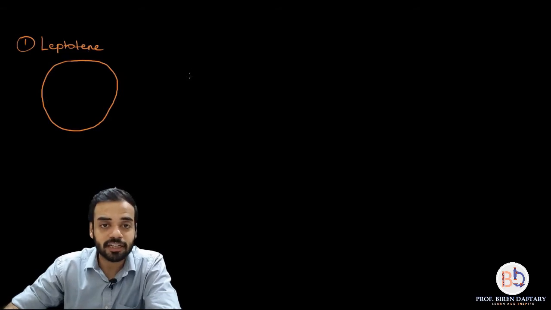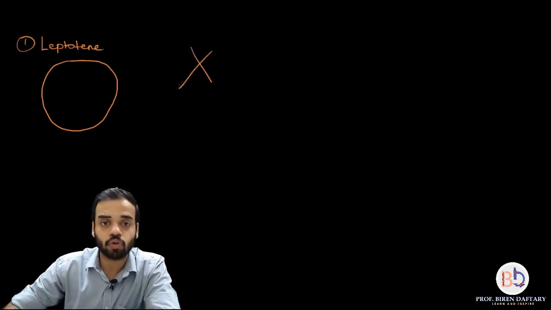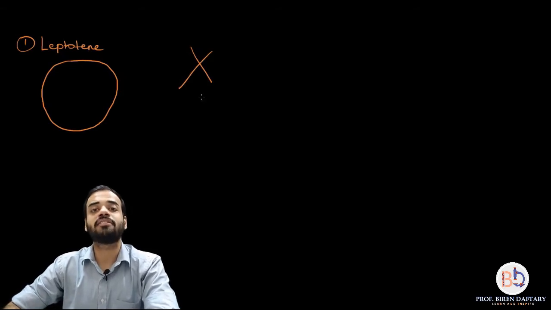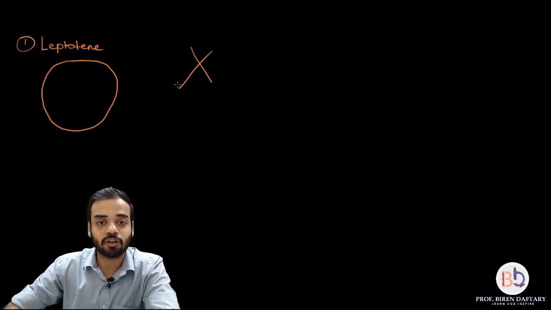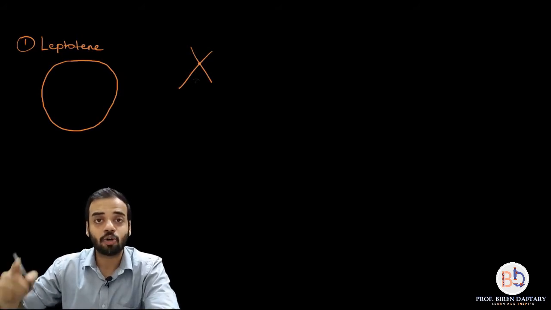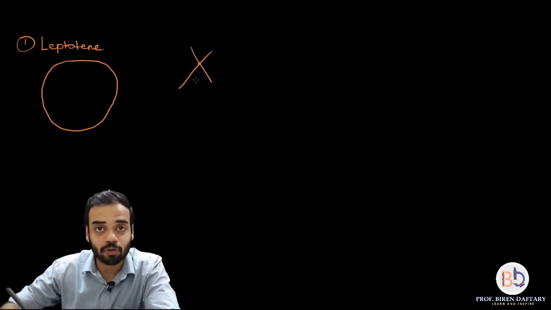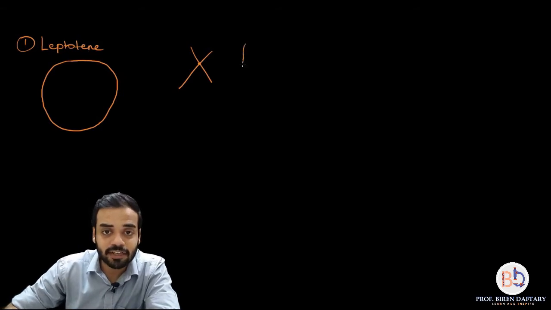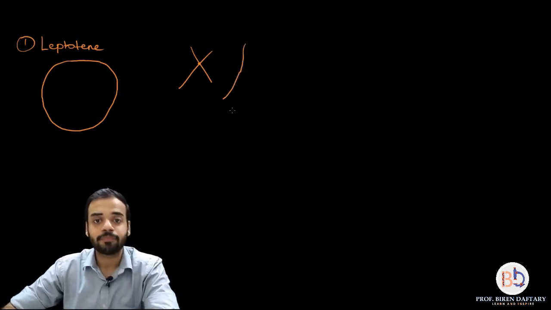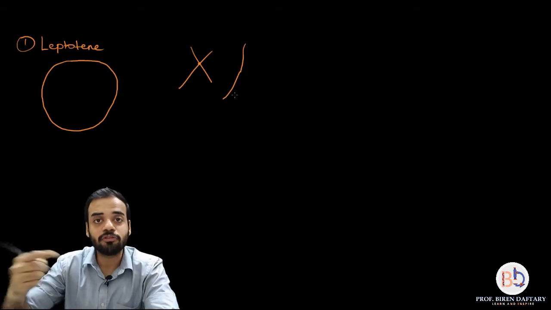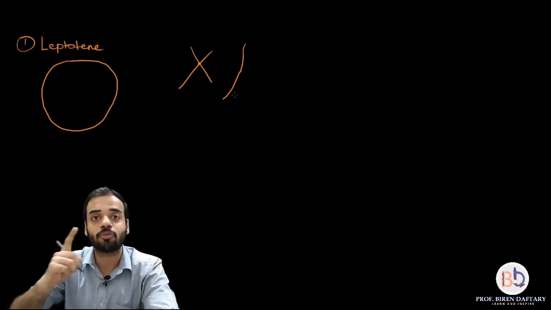The chromosomes are very, very thin. Normally, if I imagine a chromosome having two chromatids, then this is how we imagine it: one chromatid, a second chromatid, and a centromere in between. But the chromosome formed in this leptotene phase is very, very thin and thread like. If you look at it, it would seem that it has only one chromatid.